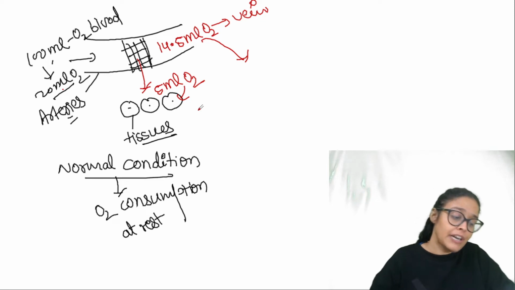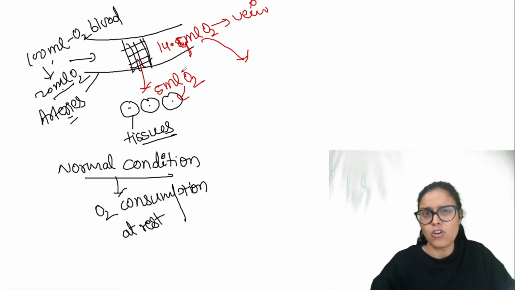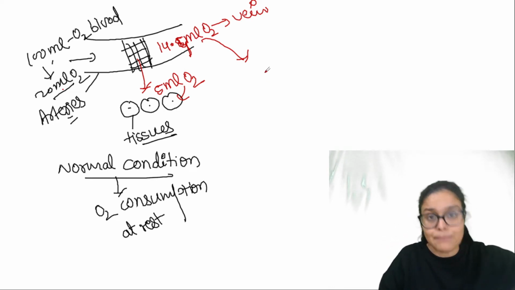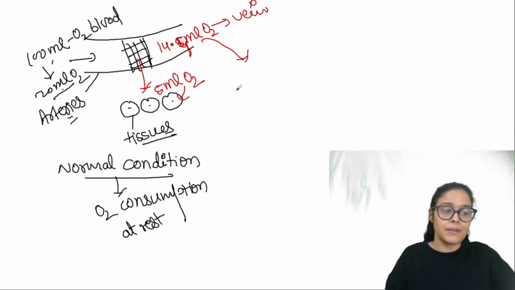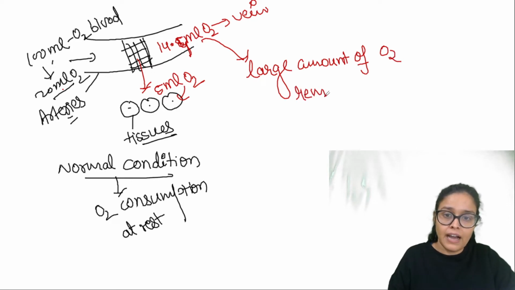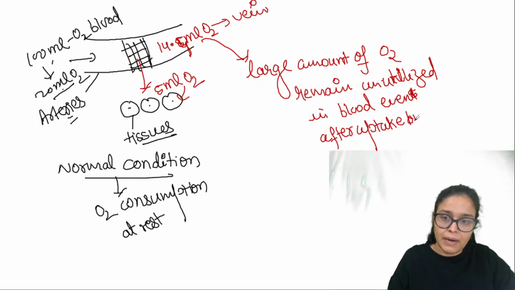Because some of the oxygen will be utilized by the WBC of the blood also. इसलिए I'm writing 14.5 ml, which means a large amount of oxygen remains unutilized in human blood, even after uptake by body tissue.